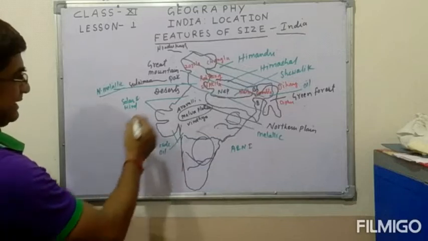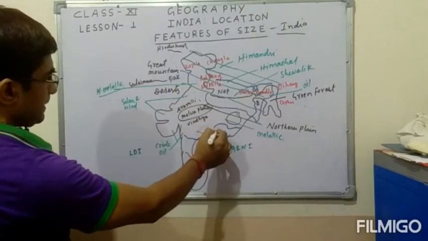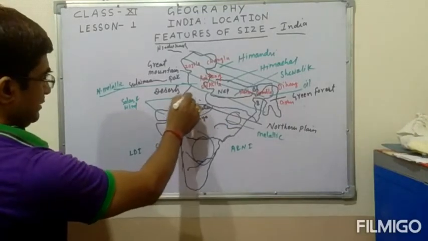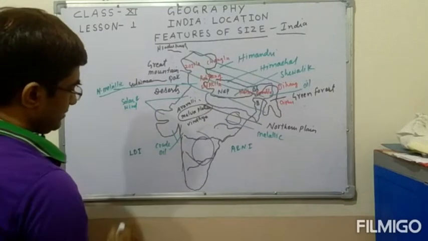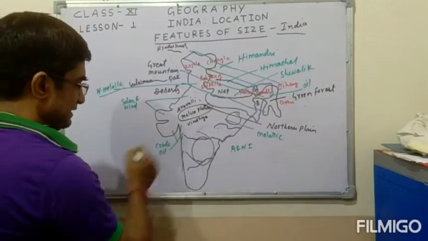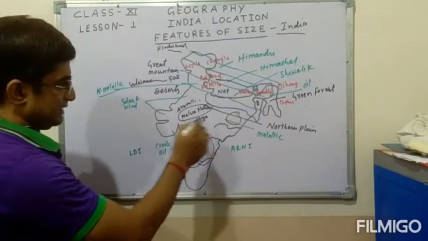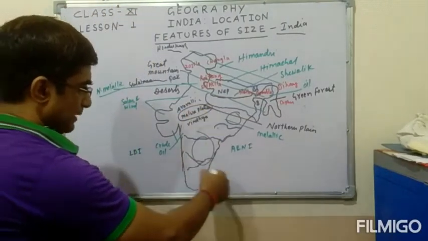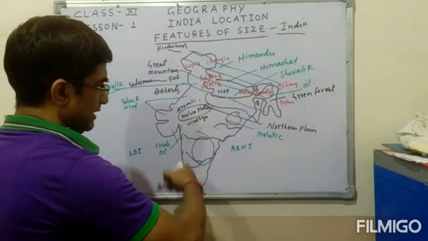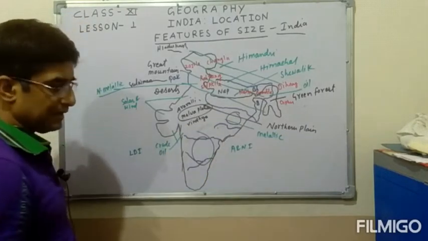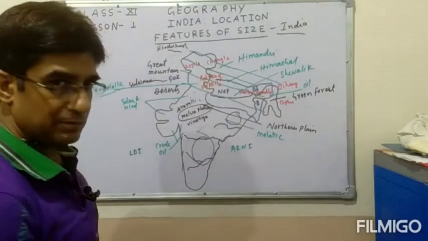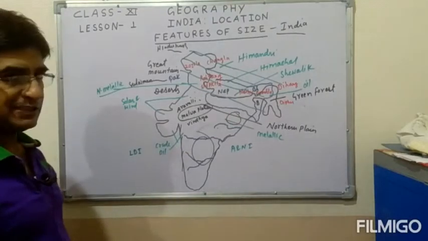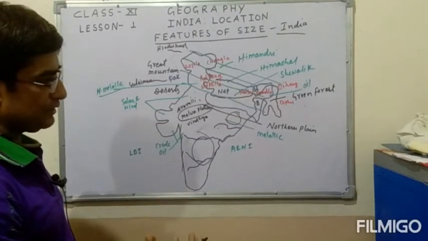This is the Angara land, and this is the Gondwana land, India. In this India you can find non-metallic minerals, and in this India you can find metallic minerals. In this part of India you will find crude oil, and in this part of India you also find crude oil. These areas are known as the storehouse of minerals, especially metallic minerals. Along with metallic minerals you can find coal also, which is a very important material for the industries.